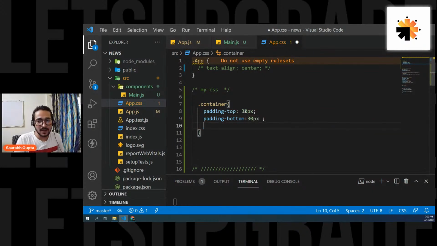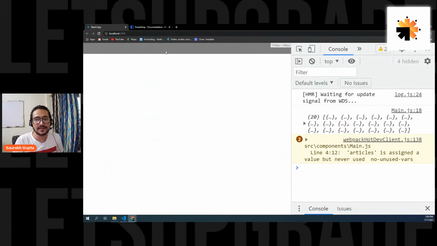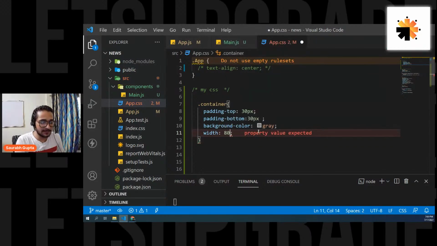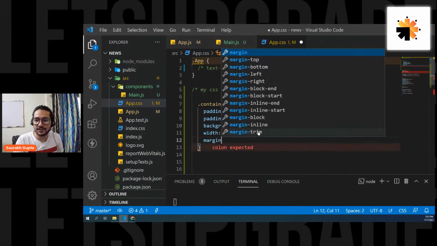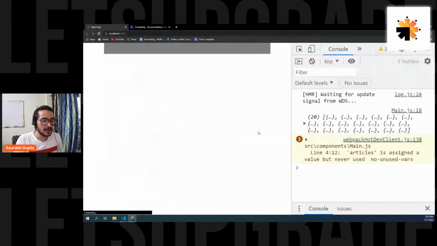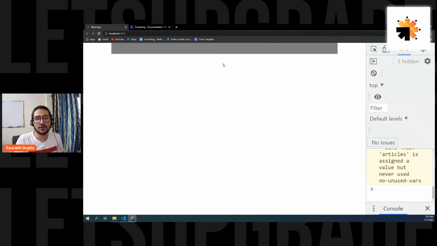We have the container, and let's give it a background color just for now. Let's give it a background color of gray. Let's see if we can see it. Here we go, you can see the gray. That's what I wanted. Also I want to give it a width of 80% and a margin-left of 10%, so that it is centered. And here we go, it is centered. Let's make it a little smaller. There we go. Right, everyone? Perfectly fine. I have a div.